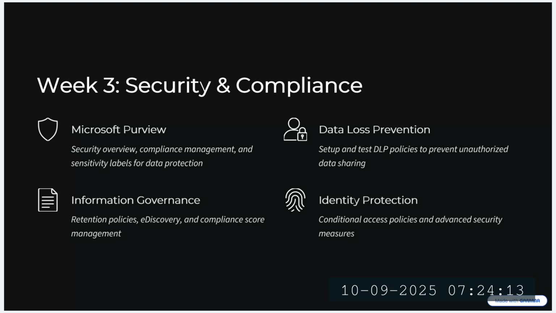You cannot share this kind of information, whether it's an account number or a credit card number, right? So we can work on those and we can test those policies in week 3 as well.